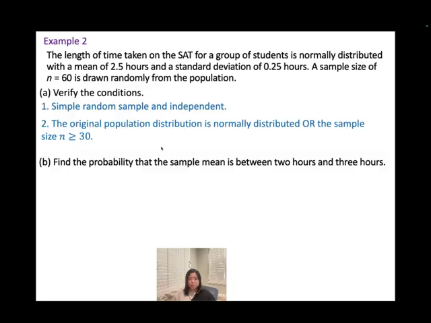Now B. Find the probability that the sample mean is between 2 hours and 3 hours. So we write down the mean of the sample mean. It doesn't change, right? It's still 2.5 hours. And then we're going to find the standard deviation of the sample mean. So plug it in. Standard deviation will be 0.25 hours. Sample size will be equal to 60.